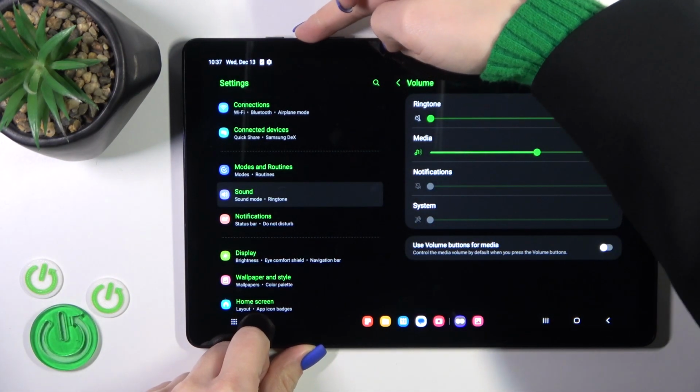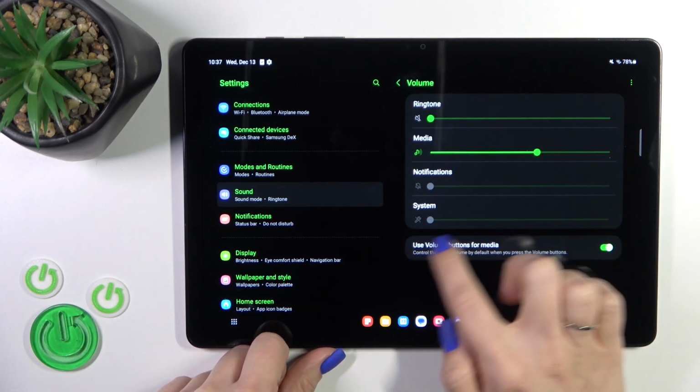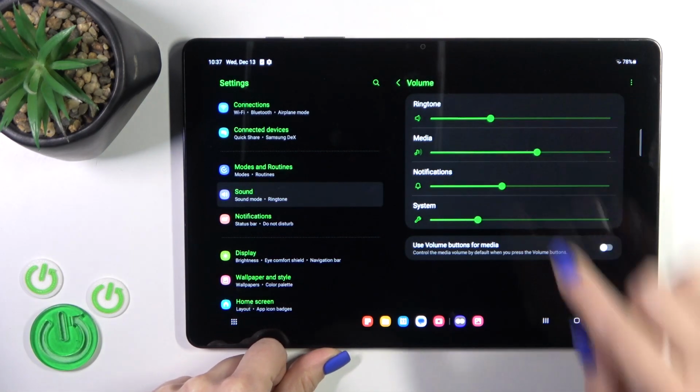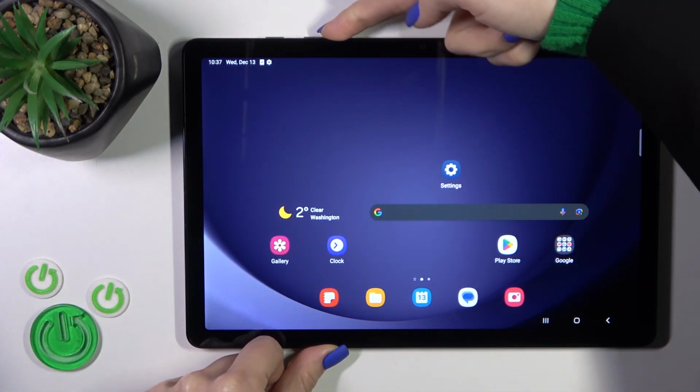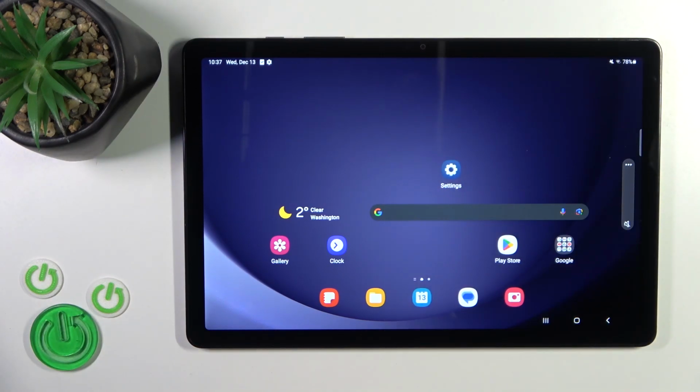Also you can make it with the help of the volume buttons. Just first here you should turn off use volume buttons for media, and now just to mute ringtone volume, we should just press the down volume button.